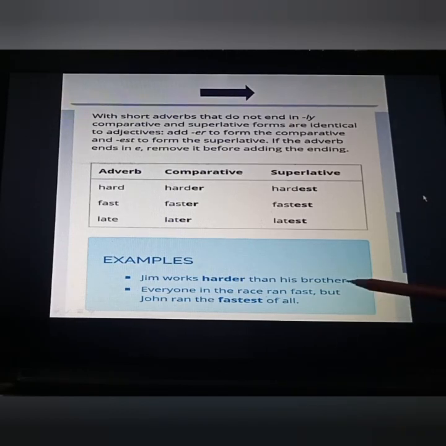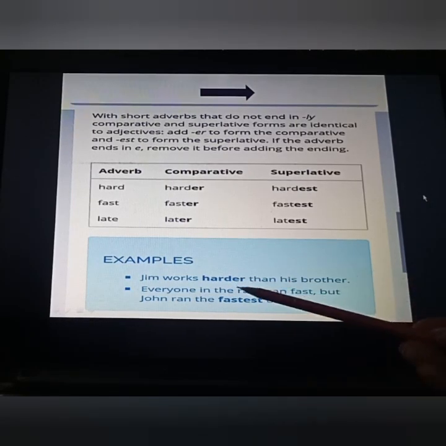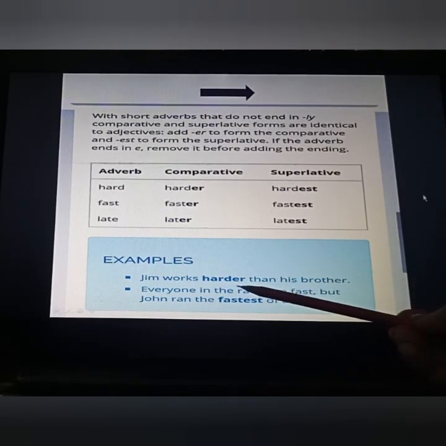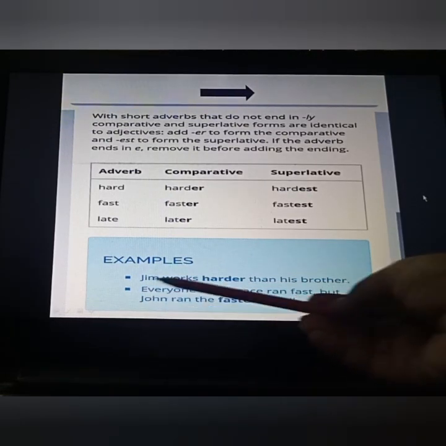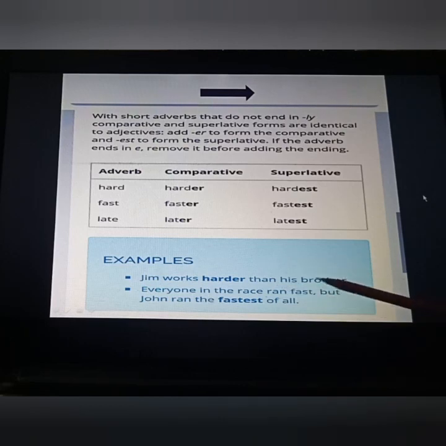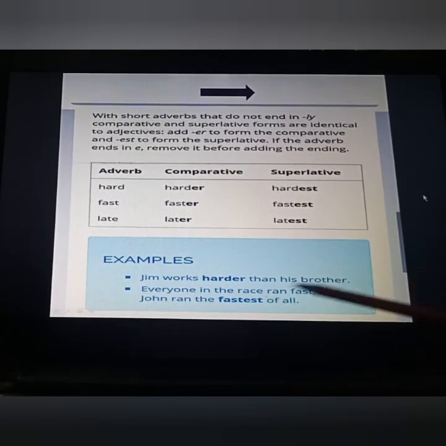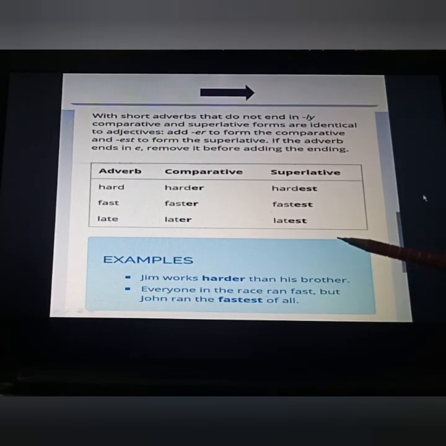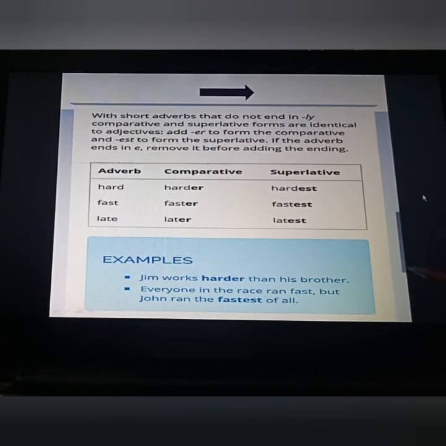Now again the comparative forms are here. This one is a comparative sentence. How did we identify it? Because of this er. Jim works harder than his brother. Here, generally in comparative sentences, what will you see? This than word. If you are getting this than word, it means that is your comparative degree, so in the blank you are supposed to put the comparative form of the adverb.